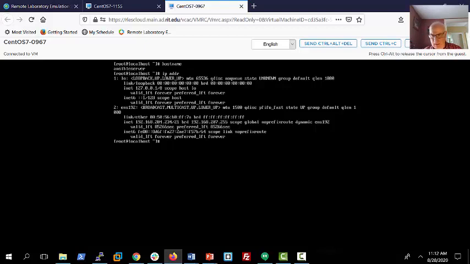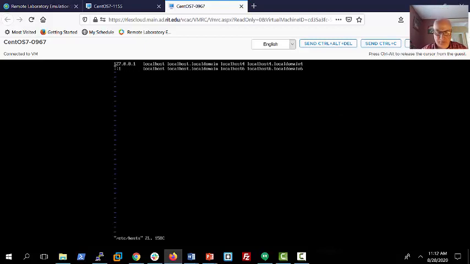So now let's work on the... What I want to do is connect to that remote machine using a host name, not an IP address. So I'm going to use vi and edit the hosts file on my server, and hit i to get into insert mode.